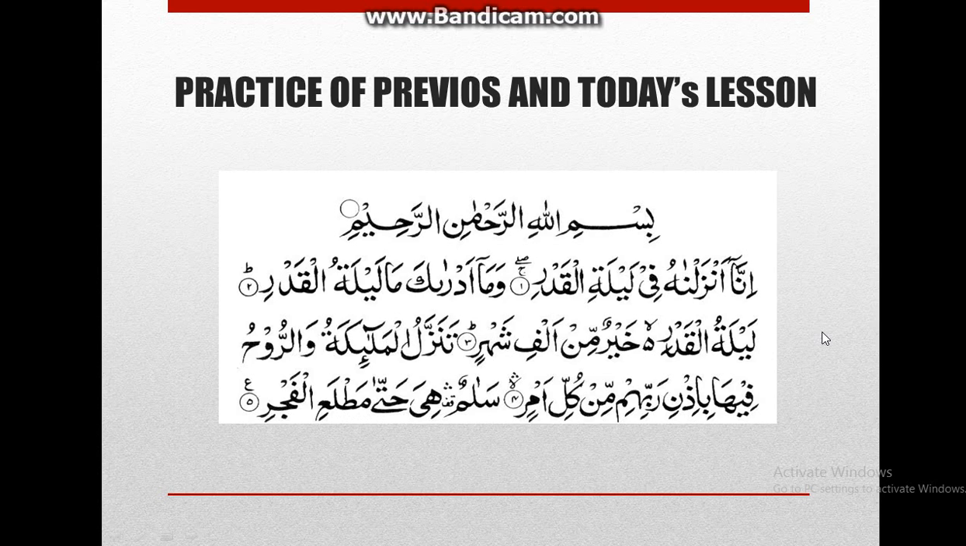You can also pronounce it as inna anzalnahu fi laylatil qadr wama adraka ma laylatul qadr laylatul qadri khairun min alfi shahr tanazzalul malaikatu waruhu fiha biizni rabbihim min kulli amr salamun hiya hatta matla'il fajr. You can also pronounce it fast, with speed. So I hope you guys have no problem in this lesson.